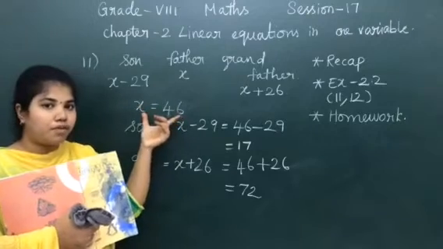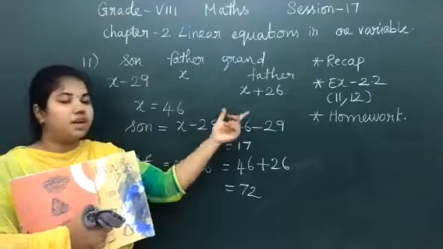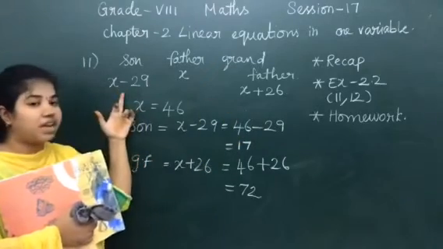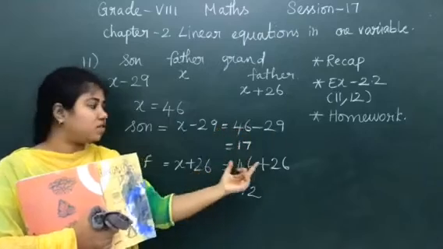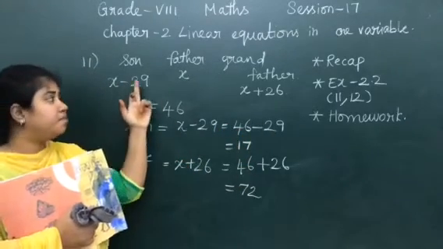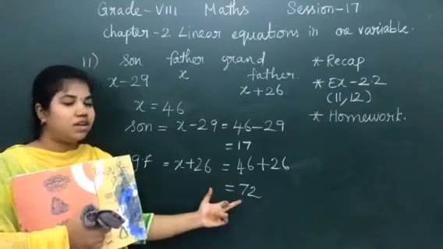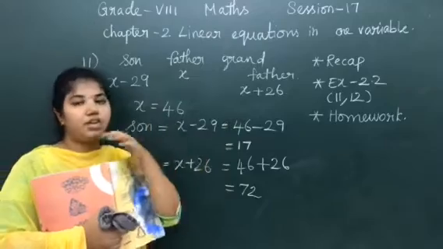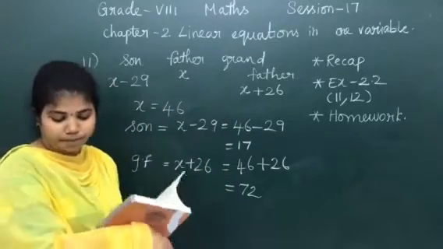With the help of the age of father, we are going to find the age of son and age of grandfather. What is the age of son? X minus 29. What is x here? 46 minus 29, which is equal to 17. So Baichan's age is 17. His father's age is 46. And 46 plus 26, grandfather's age is 72. Can you understand? Shall we move on to the next sum? Okay.